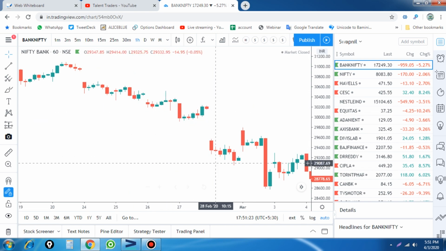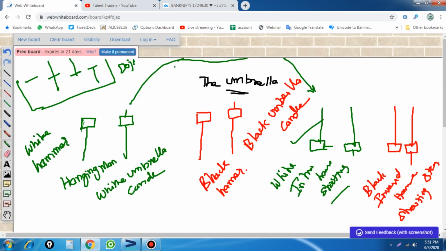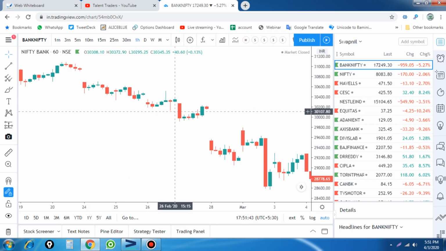From there the market fell down, and again it forms two times: here a white inverted hammer, and here the inverted red one, called the black hammer. Both candles form consecutively, so what will happen in the trade?